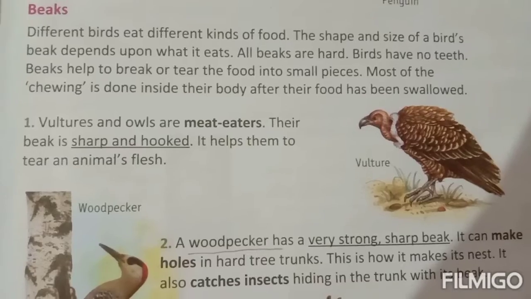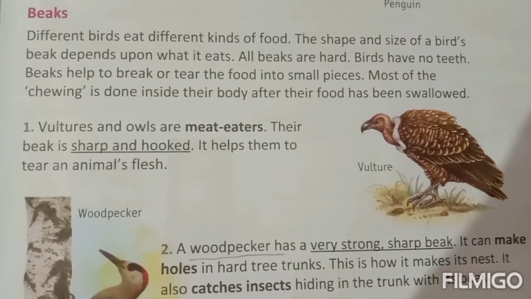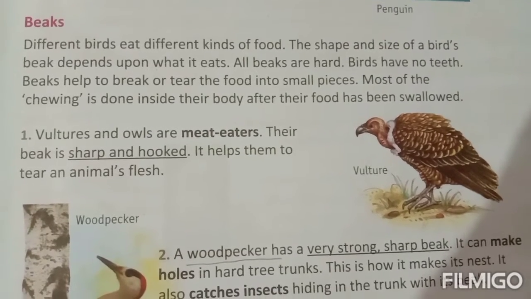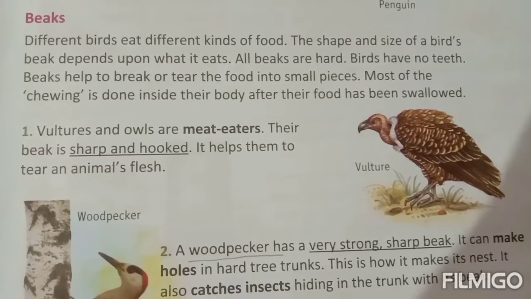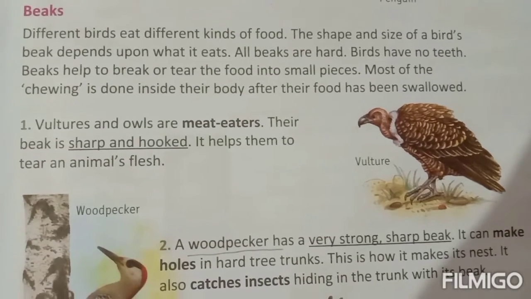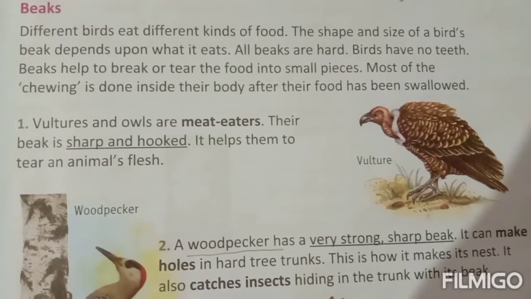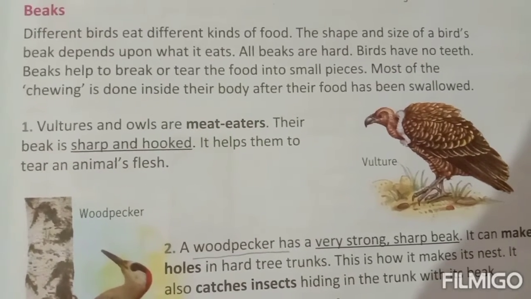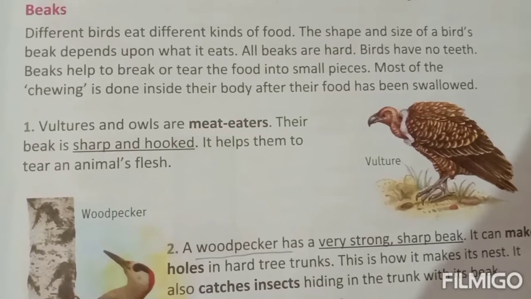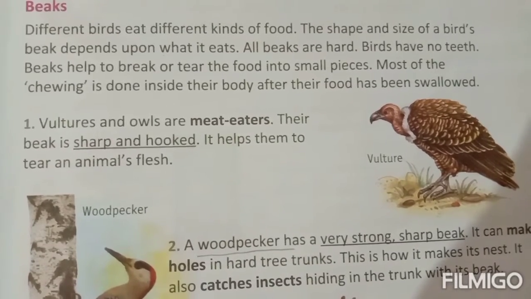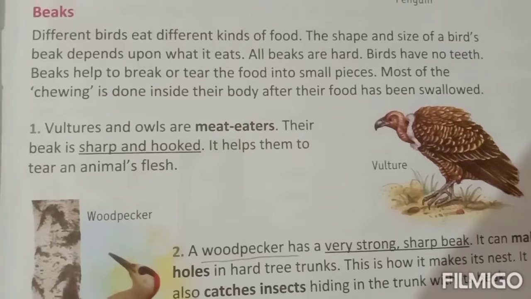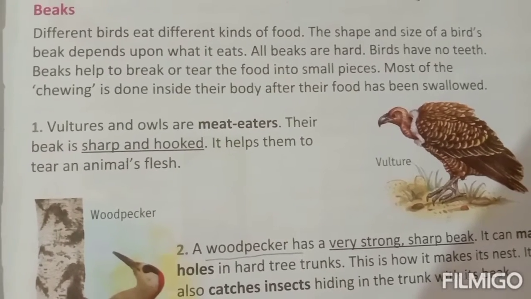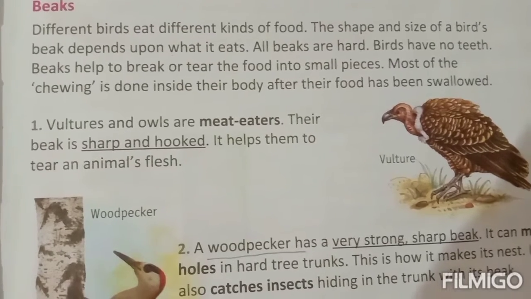Dear children, we are in our second portion of our chapter, and today our topic is beaks. Beaks means কি বলো তো? ঠোঁট, পাখির ঠোঁট. So different kinds of birds are having different kinds of beaks because they are eating different kinds of food. ভিন্ন ভিন্ন পাখি ভিন্ন ভিন্ন রকমের খাবার খায়, তার জন্য তাদের বিকগুলো ভিন্ন ভিন্ন রকমের. The shape and size of a bird's beak depends on what it eats.